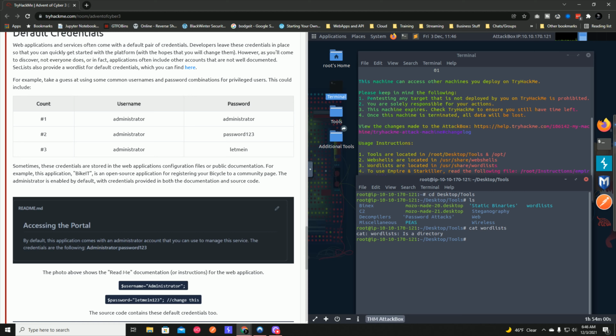Oh, I'm sorry, word list is a directory, so I meant to do that. And then we hit ls, and then we have derb, fast track, dirbuster, metasploit, rockyou, seclists, python for pen testers, and wordlist.zip. So let's check out derb.